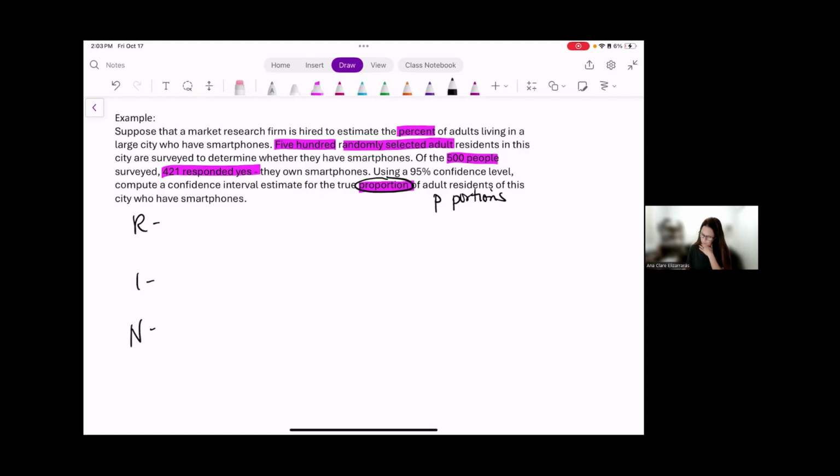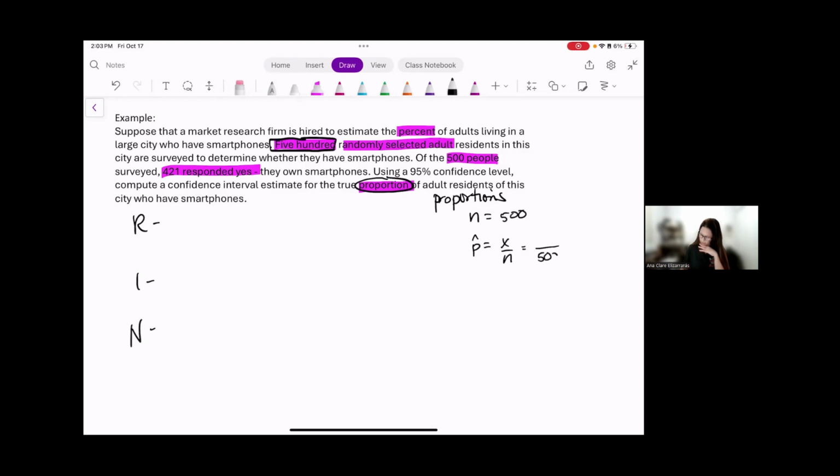And because it is about proportions, I should establish what n is and what p-hat is. p-hat is the sample proportion, which tells us how many successes there are out of the sample size. There were 500 randomly selected adults. So n is 500.